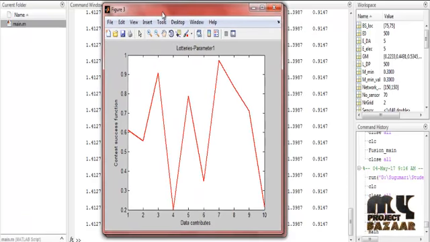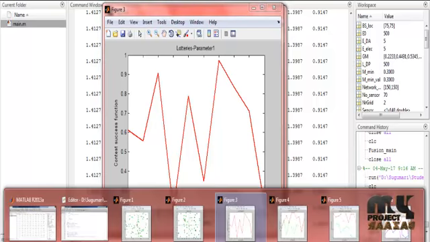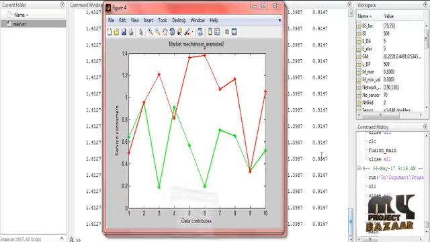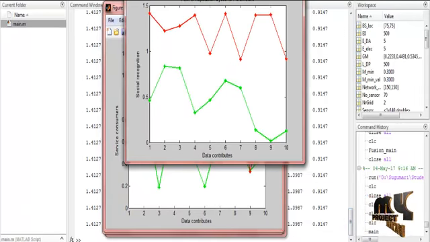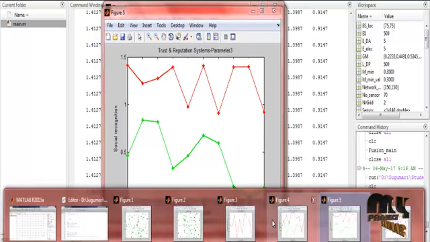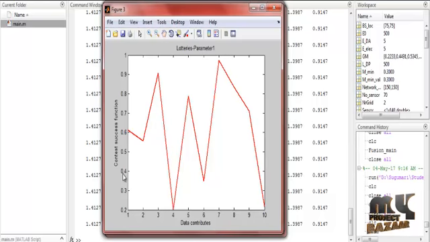I am comparing, as already told, 3 parameters. One is lotteries, another one is market mechanism, and another one is trust and reputation. First of all, I will select the lottery type. So this is the context of the success function. So how many successful functions are displayed: 0.22 up to 1, and then data contributors. These are the different types of data contributors, 1 to 10, that are selected.